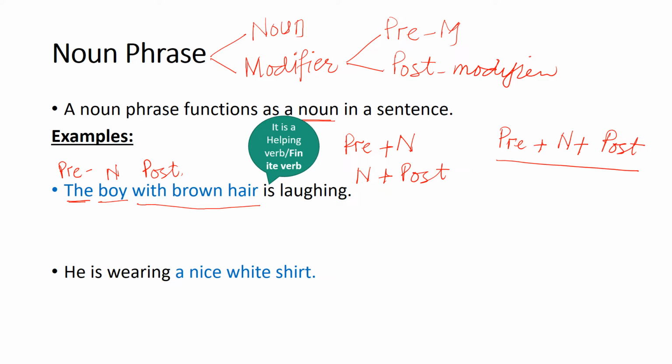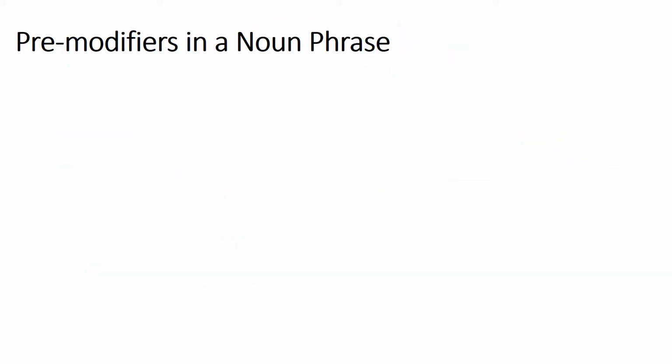Let's talk about another sentence. He is wearing a nice white shirt. Now, a nice white shirt. Shirt तो हो गया noun. Now, a nice white, these all are the modifiers and they are pre-modifiers. Right? जी जनाब, pre-modifiers in a noun phrase.